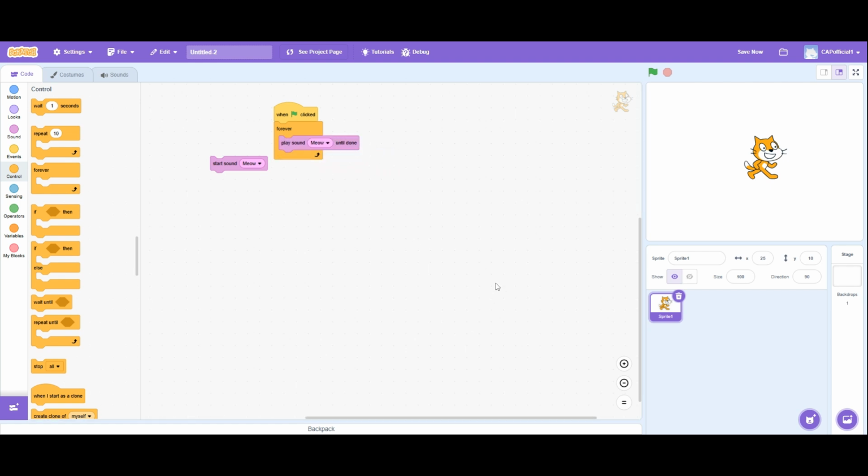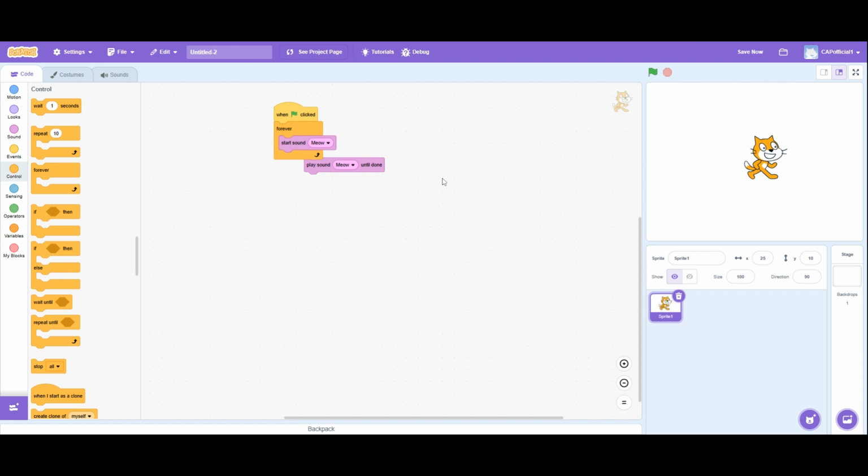So if we use play meow until done, you can hear that it starts the sound and plays it until the end. Now if we replace this with start sound, it sounds something different because it's always starting the sound.